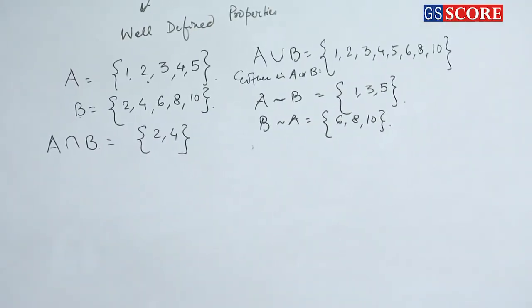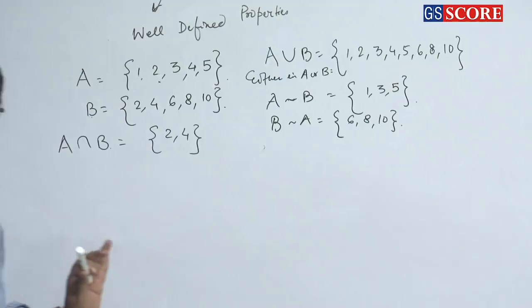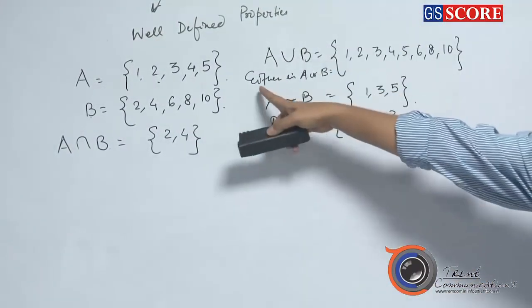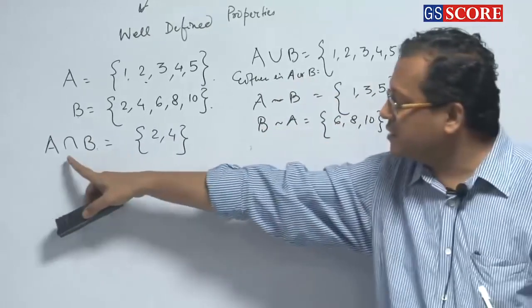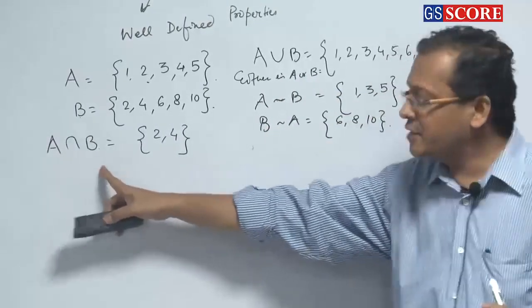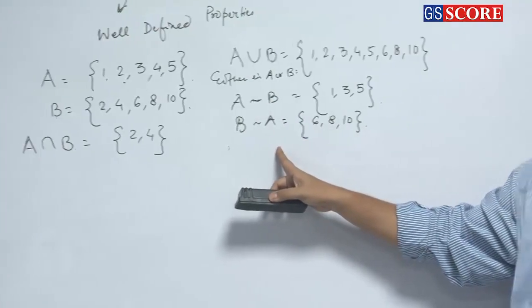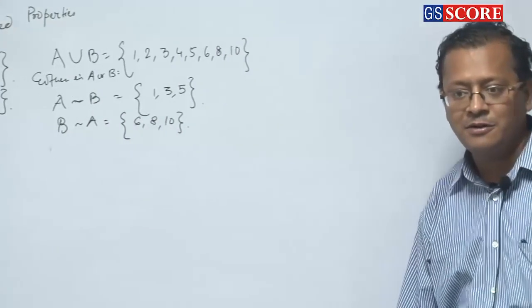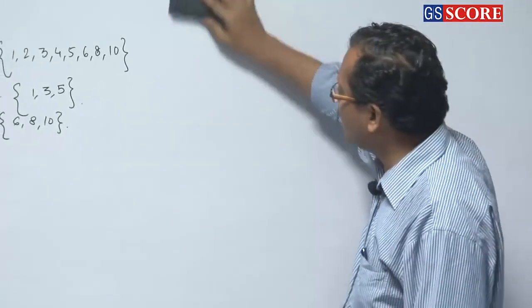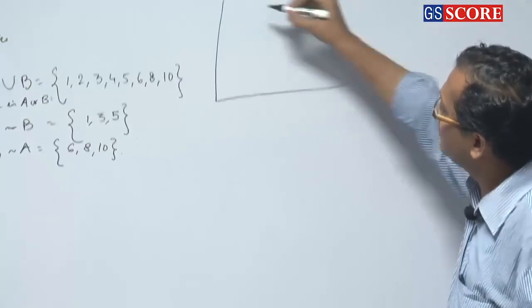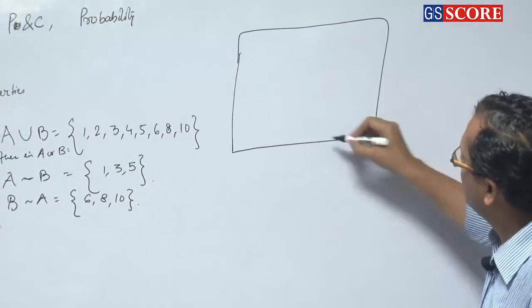Everybody clear here till here? No problem here. Now we can represent all these things. So this is either in A or in B. This is both A and B. This is A but not B. This is B but not A. Clear or not? Now we can represent all of this in a diagram which is known as Venn diagram.